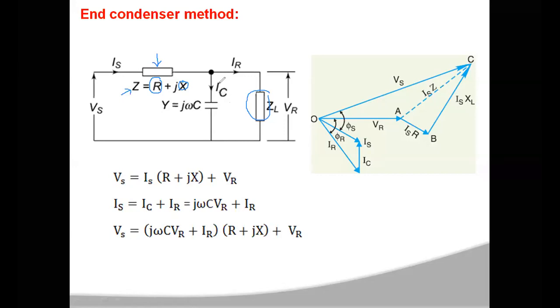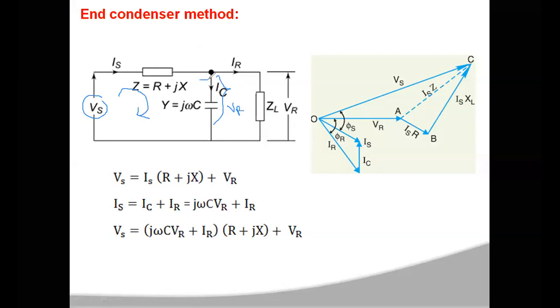Here the total capacitance of the transmission line is connected across the end of the line, which is across the load. Now for this network you develop the voltage and current equations. Now for Vs, you apply KVL in this loop. The voltage across this capacitance is the same as the voltage across the load, which is VR.